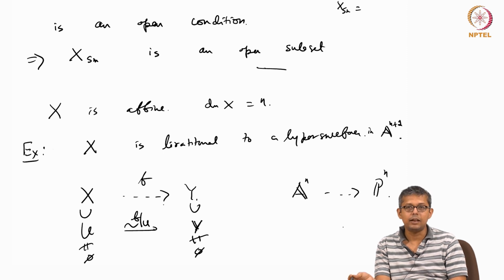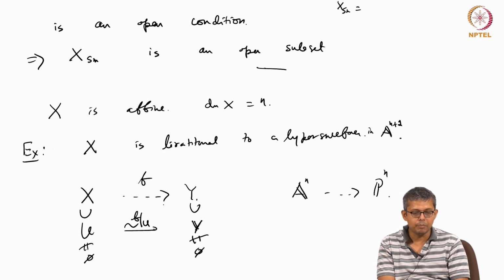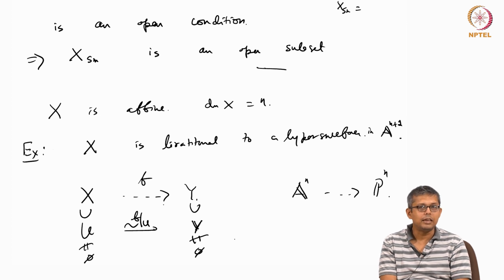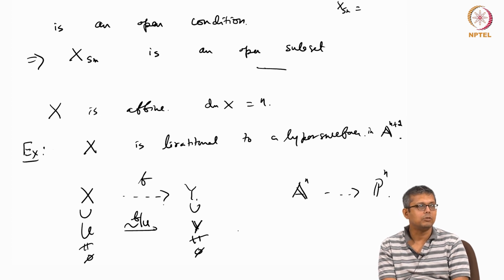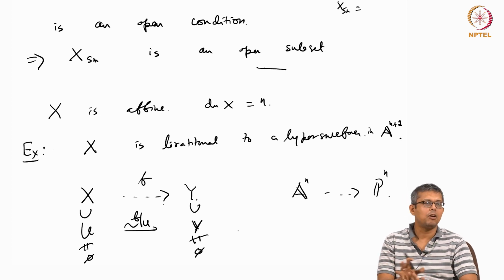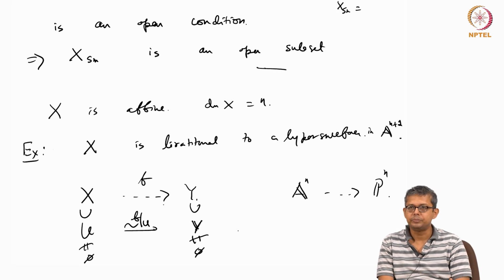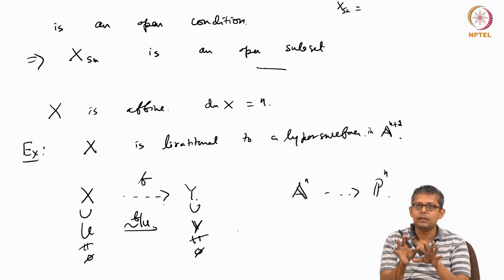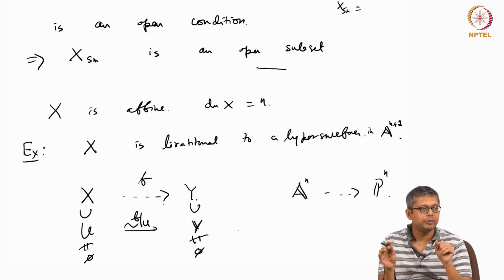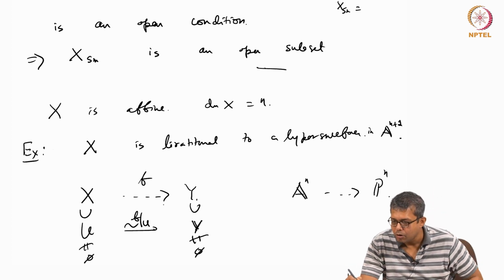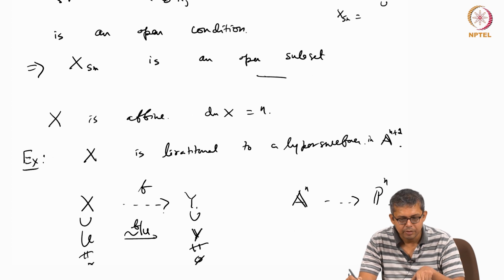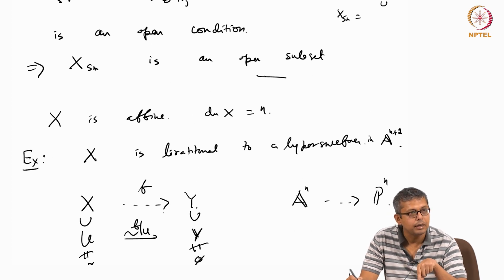There is another way of saying this: if you have an open subset U in X and V in Y such that they are isomorphic, they are not very different from each other. At least on an open subset, they are the same. So these are called birational. Now the point is that if X is affine, then X is birational to a hypersurface.